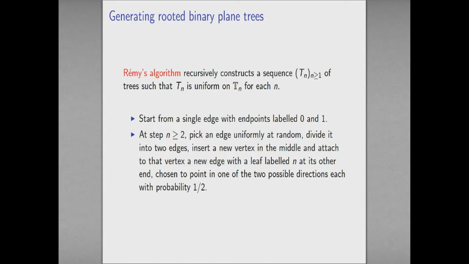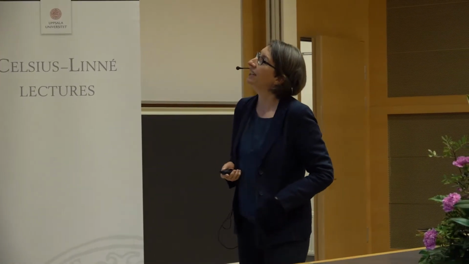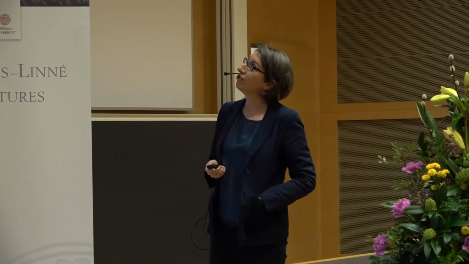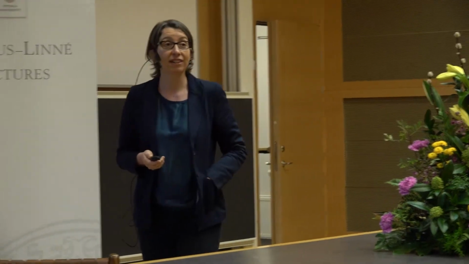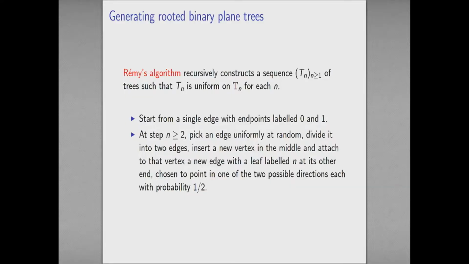So this is an algorithm due to Jean-Luc Rémy, who unfortunately I don't have a photo of. I couldn't find him anywhere on the web. So this is a way of recursively constructing a sequence of trees such that Tn is uniformly random on my set of rooted binary plane trees with n leaves for each n. Okay, so not only does it do it for a single n, it does it simultaneously for all n. So it works as follows. I start from a single edge, and I'm going to label its endpoints just so I can see where they are. So they're going to be labeled 0 and 1.